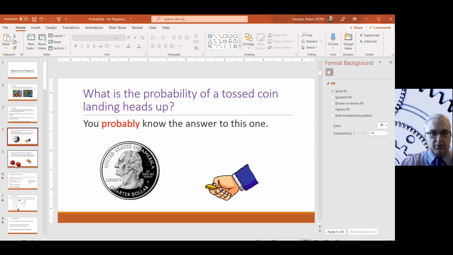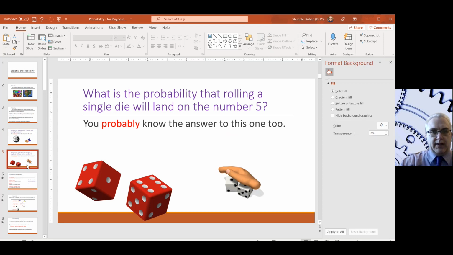That's its theoretical probability. What about if you're rolling a dice? If you roll one dice, or one die as it's called, what's the probability that it's going to land on the number 5, or pick any number? There are 6 sides on that dice. If you roll it, it's going to land on one of those sides. So if it lands on the 5, that's 1 out of 6.